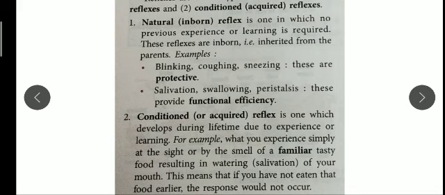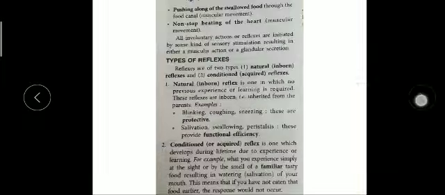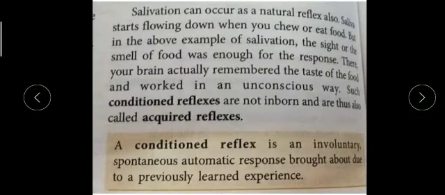One of the main examples is watering of your mouth. Salivation comes under both reflexes, the natural one and the conditioned one, because we learn it also. Salivation can occur as a natural reflex and as a conditioned reflex.